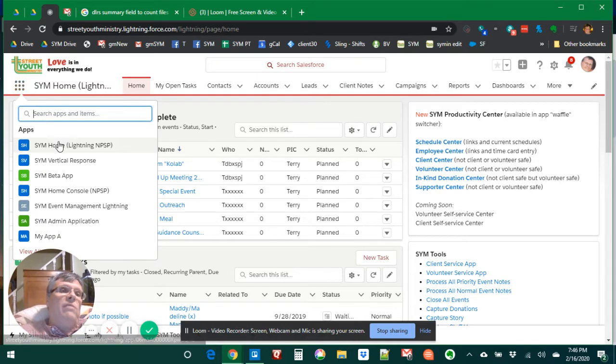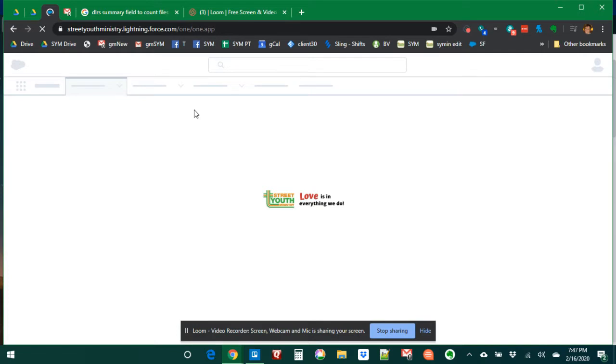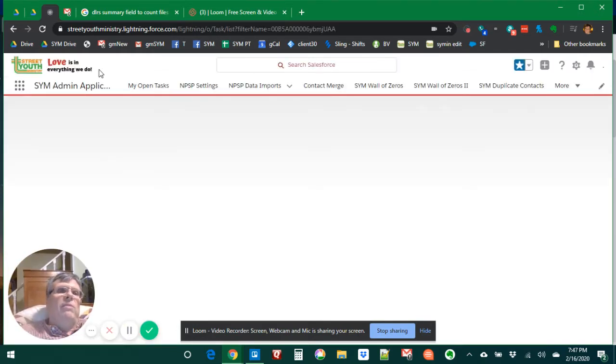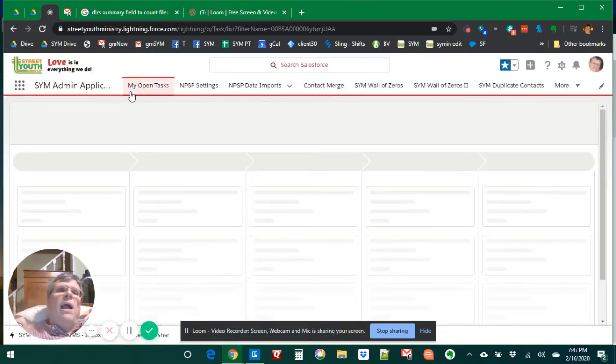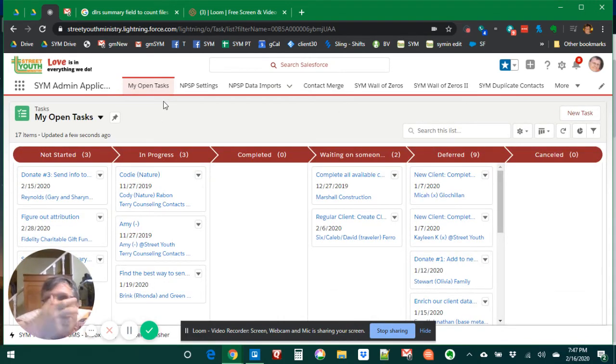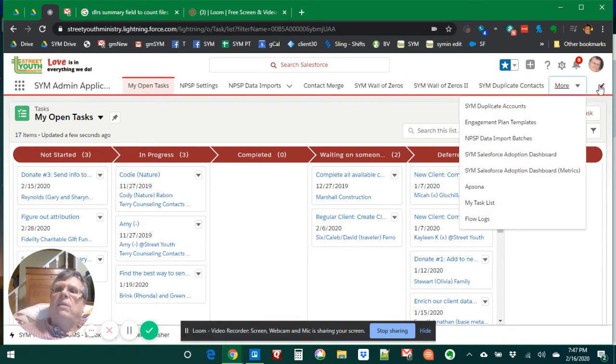Spring 2020 has arrived, so I have this nice new, more compact switcher. I want to go to an app that I think you should build called Sim Admin App. You just create this, make it available only to the admin profile, and you add tabs to it that are useful to you. You may actually want to build the app with a blank set of tabs and then just add them by using the edit pencil.